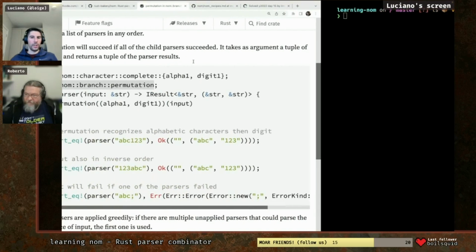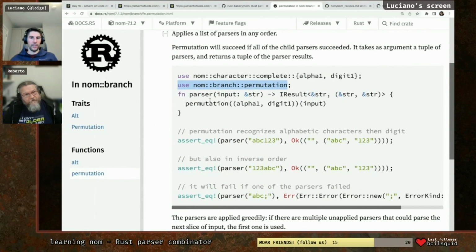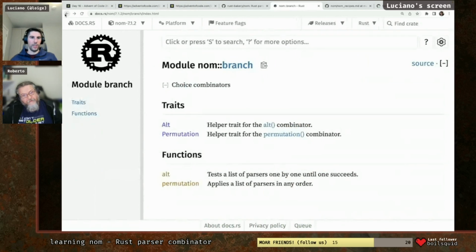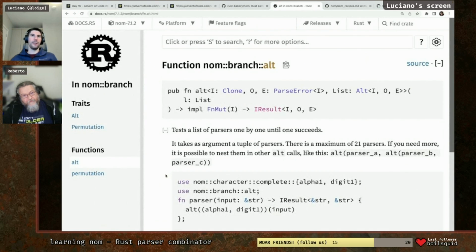Another thing that I've done for Advent of Code is, together with this permutation, there is another one called alt, which does the same thing, but basically it tries to run a sequence of parsers that you can provide, and the first one that matches is whatever is going to be returned. So that's convenient when you don't know what you will find.